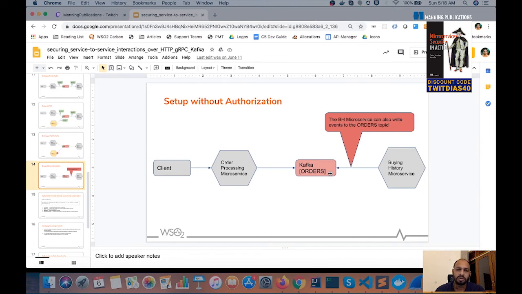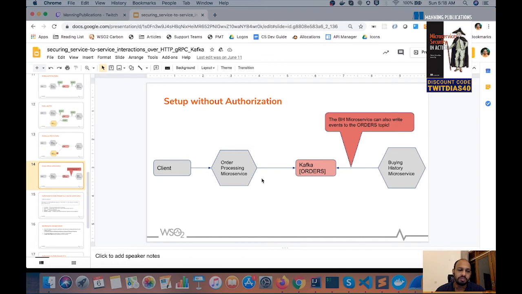We need to set up authorization for Kafka so that only permitted entities are permitted to do the respective actions on the Kafka side, meaning that we need to ensure that the buying history microservice can only read messages from this topic and it cannot write messages to this topic. But the order processing microservice should be able to write messages into this topic as well.